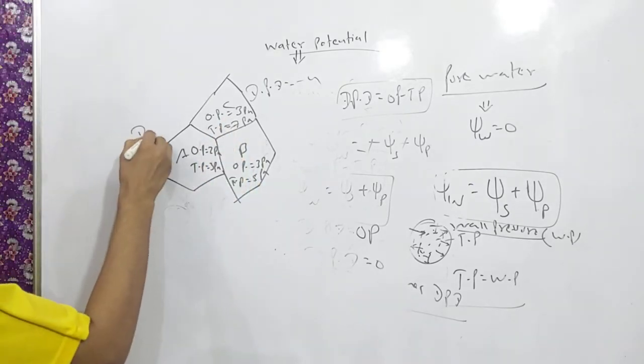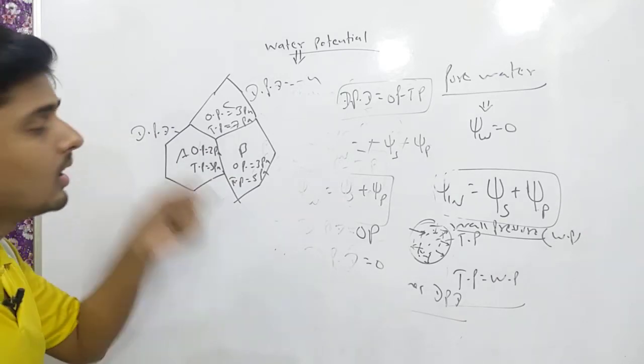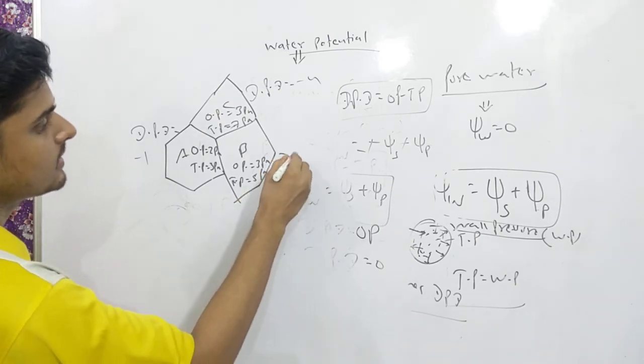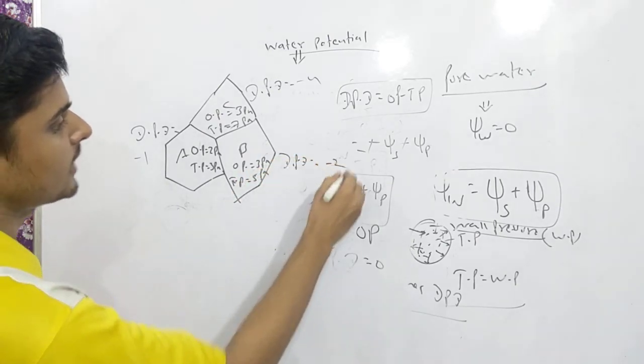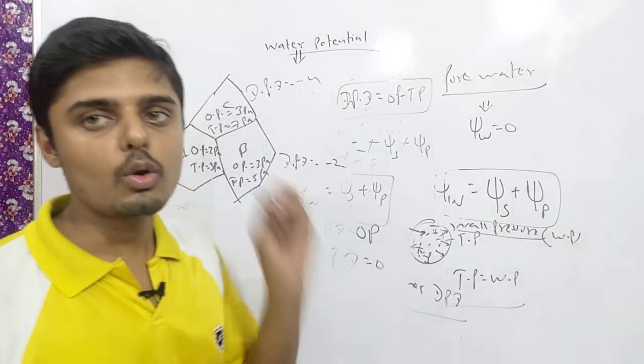What will be DPD for this? OP minus TP. OP means 2 minus 3, which means minus 1, and DPD for this cell is 3 minus 5, minus 2. So which has the lowest DPD?